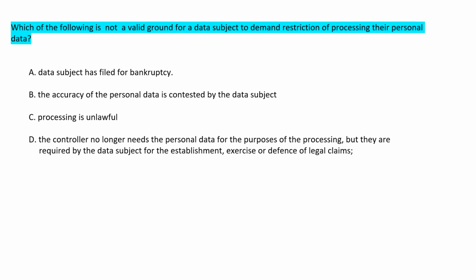Let us now discuss the next question. Which of the following is not a valid ground for a data subject to demand restriction of processing their personal data? Correct answer is option A, when the data subject files for bankruptcy.